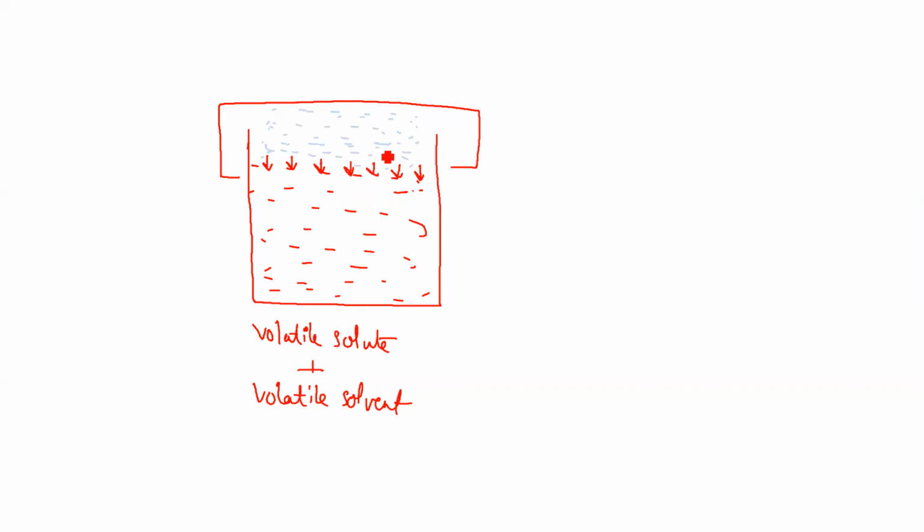So let's say the volatile solute is termed as A, and the volatile solvent is termed as B here. Both these A and B are forming the solution. The volatile solute A alone will have some vapor pressure.